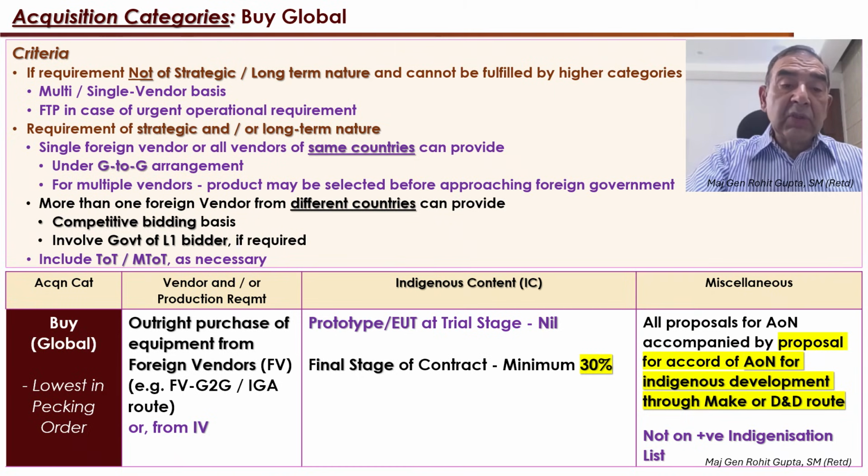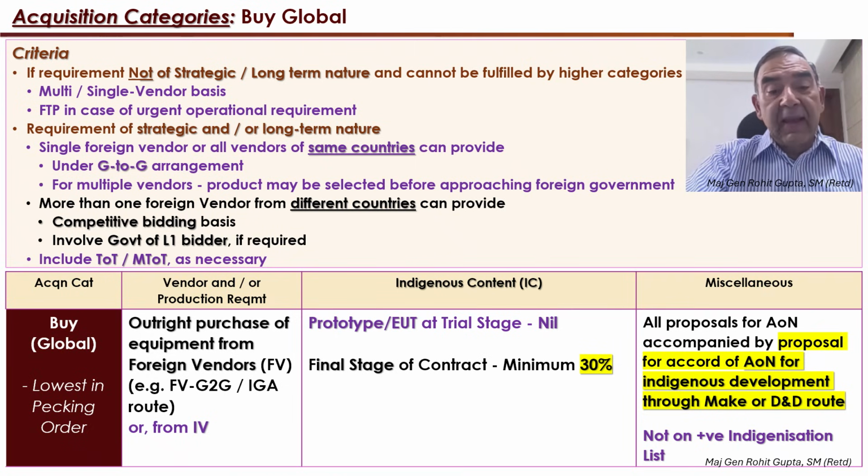In all cases, it involves transfer of technology as well as maintenance transfer of technology as required. Buy global is the least of the pecking order. In fact, you have to justify why you can't go in for a higher order before you get to the least order that is there. Now, it could be an outright purchase of equipment from foreign vendors.